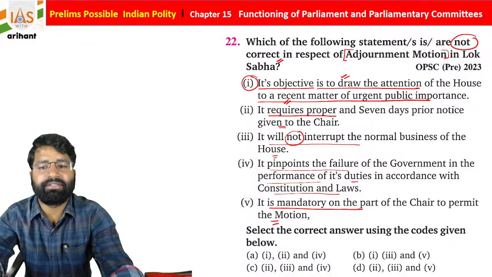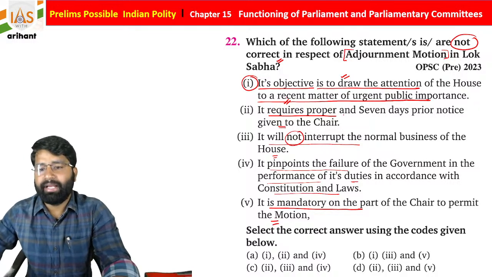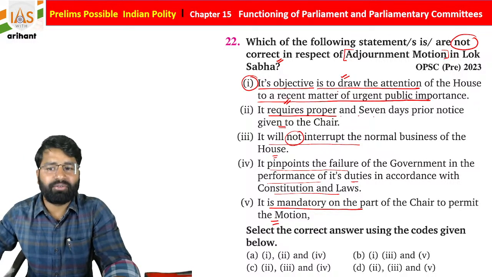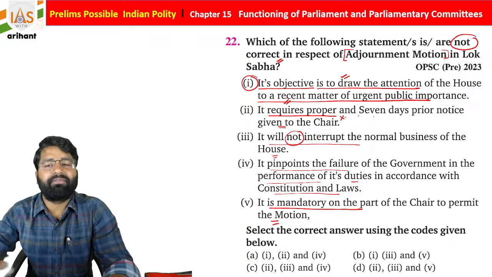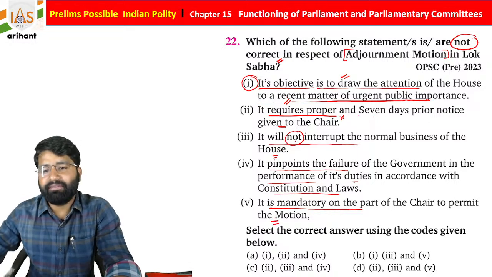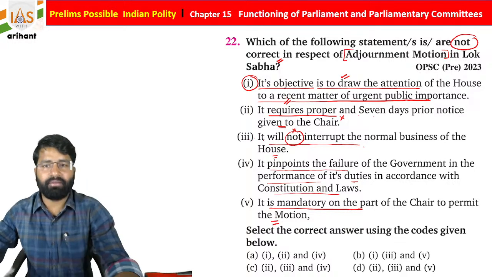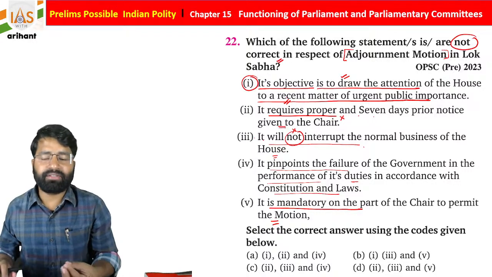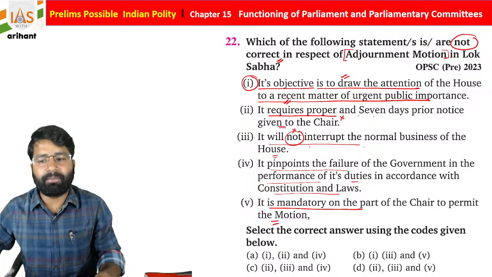So statement 1 is correct. Now, it requires proper 7-day prior notice. If it is an urgent matter, then there is no requirement for 5 or 7 days notice. Okay, it will not interrupt the normal business. Students, if it is an emergency matter, an emergency provision for discussion, it can stop the normal function of the parliamentary business.